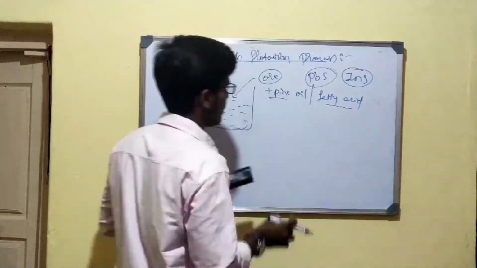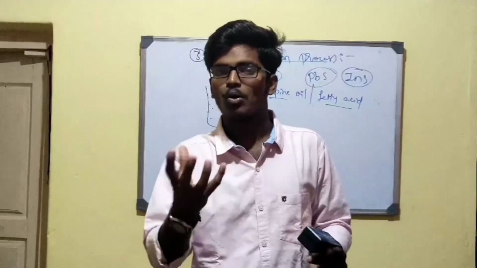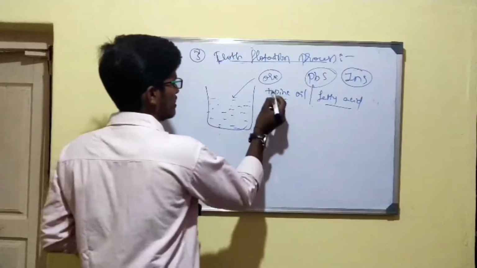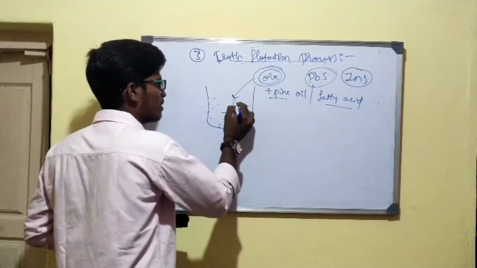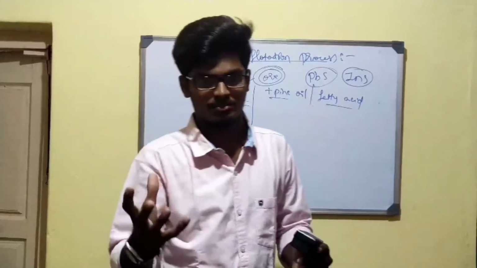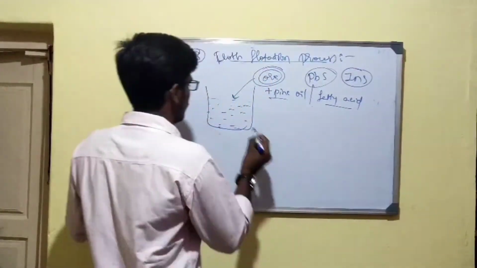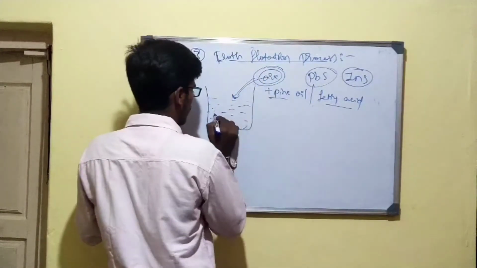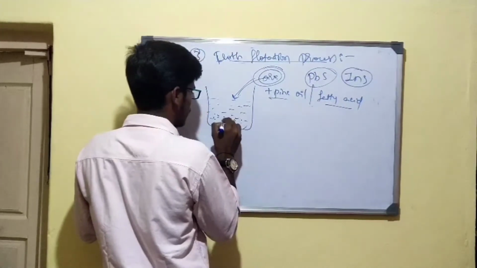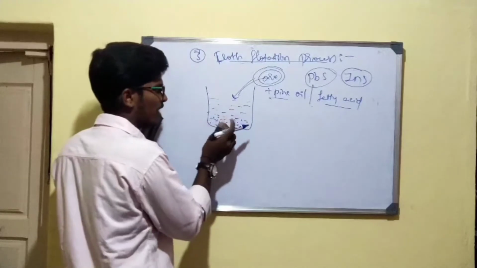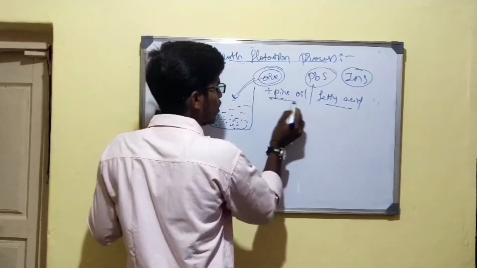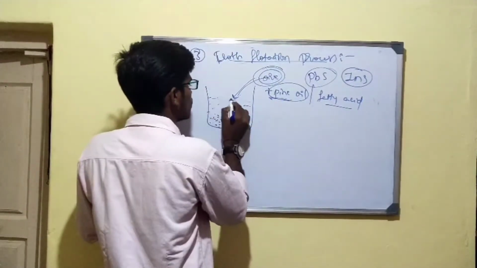This pine oil or fatty acid enhances the non-wettability of the ore particles to the water. That means this pine oil will prevent the ore particles from being wetted by the water. When I add the ore particles, the impurities settle down at the bottom of the container, whereas the ore particles are wetted by this oil. They float on the surface.